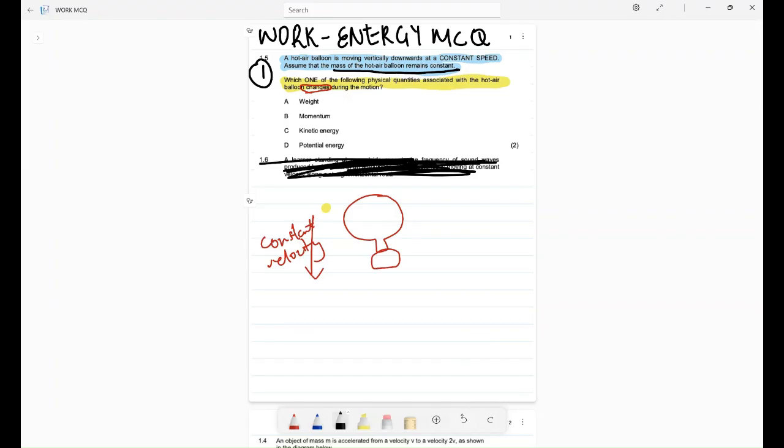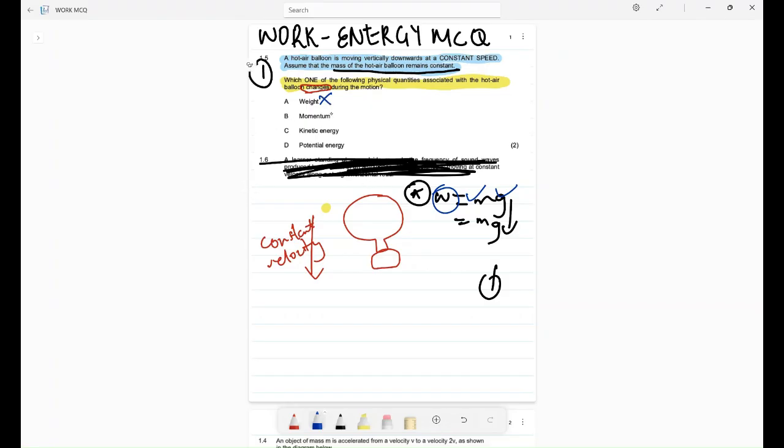We are told that our mass is constant, and our gravitational acceleration, 9.8, is constant. Since neither changes, our weight will not change. So this one is incorrect.